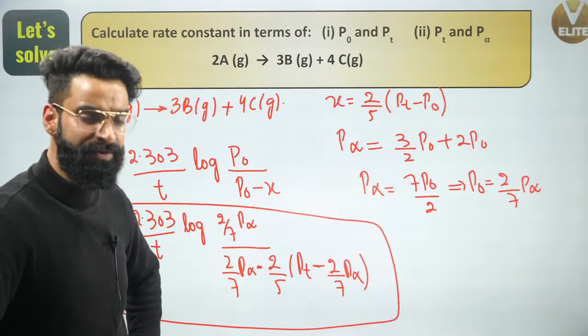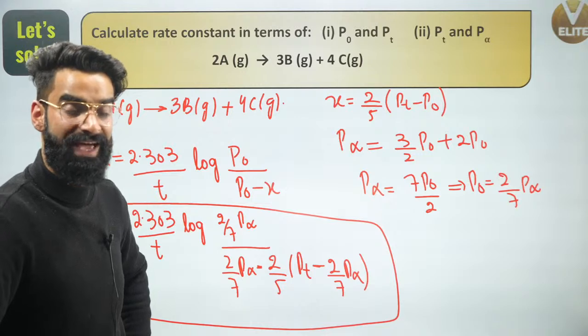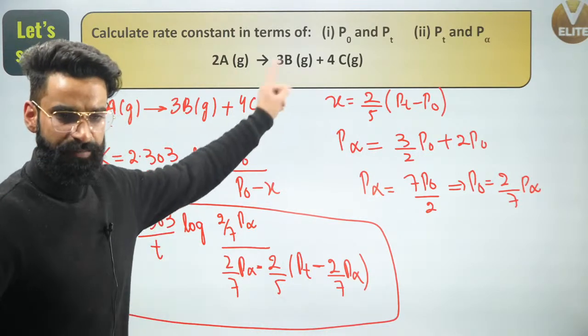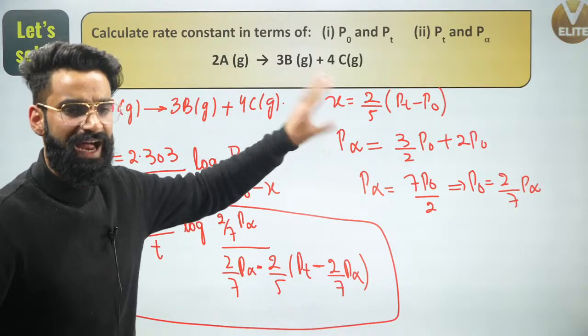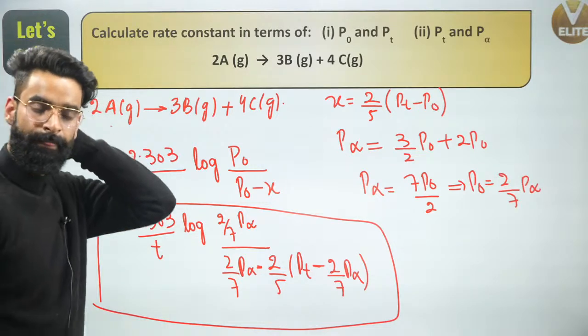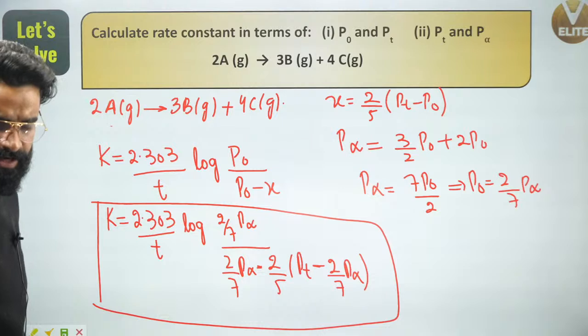Let me know in the chat box if you got to know how to write the rate constant expression for a gaseous first order reaction, number 1, in terms of P naught and PT, and number 2, in terms of PT and P infinite. Let me know if you got to know, guys. Clear to everyone?